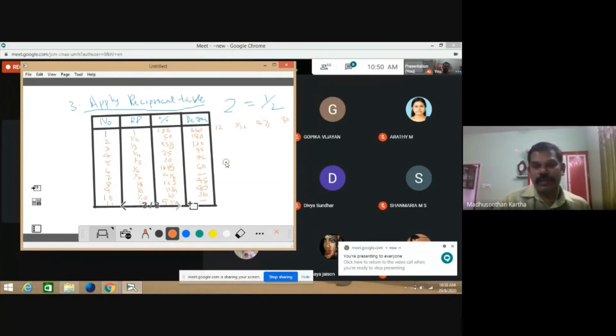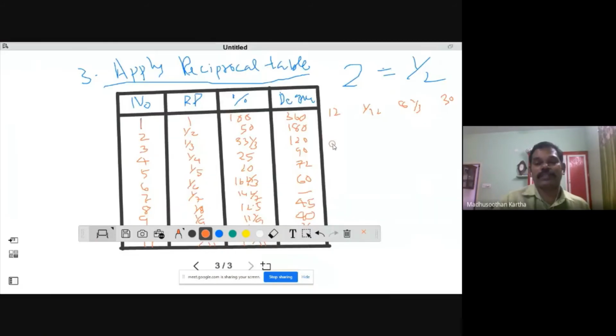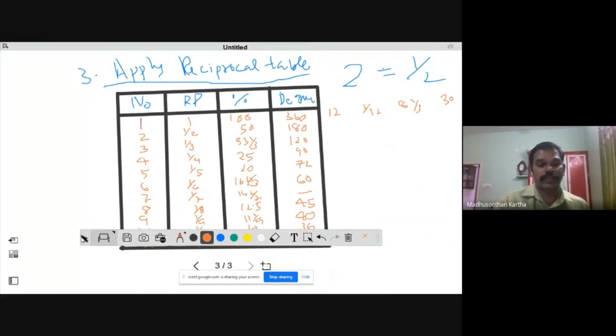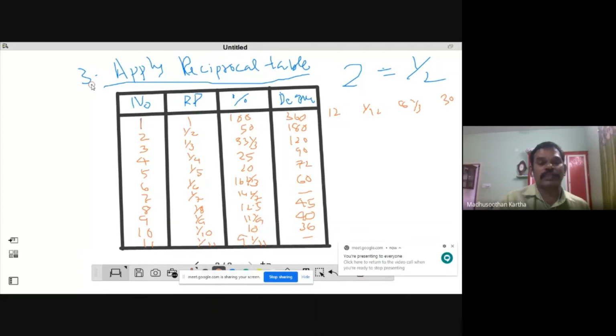That way. I hope that the things are very clear and comfortable for you. So this is what is called the reciprocal table. Apply the reciprocal table so you can calculate the percentage all of a sudden. Very important. This is the third method. Apply the reciprocal table.